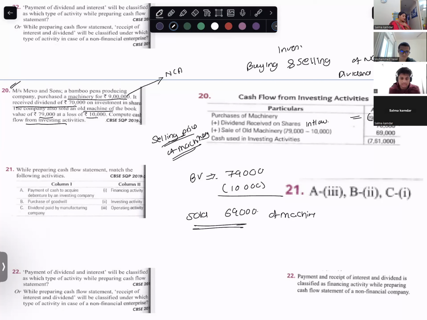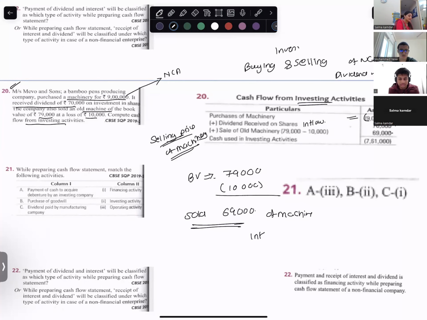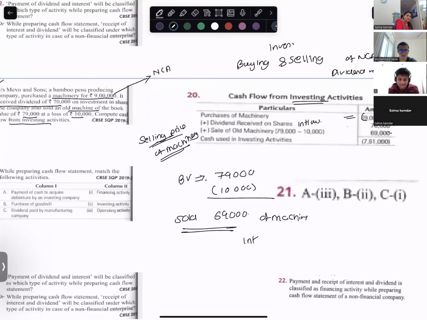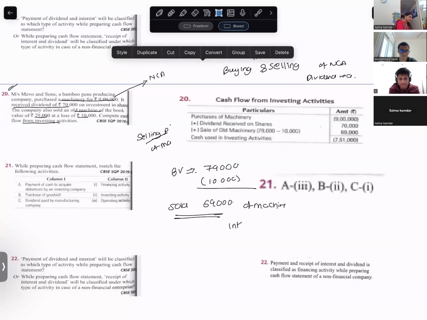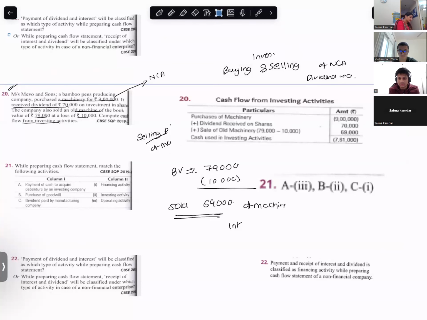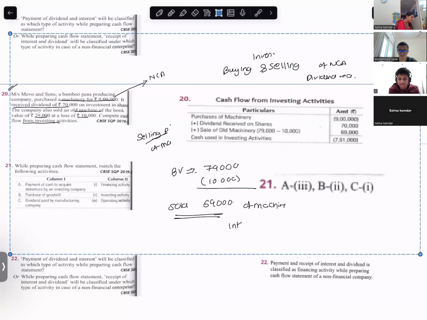Inflow or outflow? It is inflow, 69,000. So cash flow from investing activities, you will do plus, minus. Are you with me? Yes, ma'am. Can I go ahead? Yes. 20 questions done. It's just match the column.